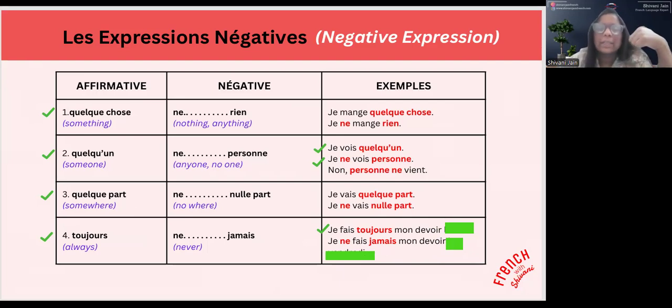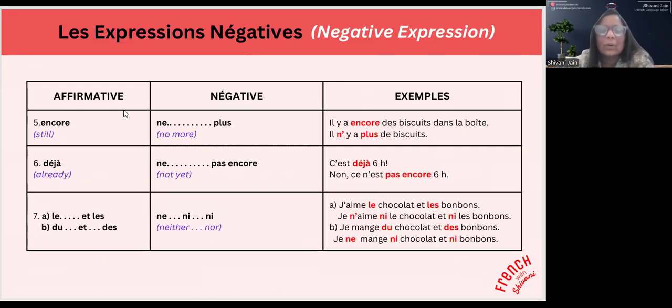So, on a appris maintenant 4 expressions négatives. Ce sont quelque chose, quelqu'un, quelque part, toujours. OK, now we will learn few more. OK, on va apprendre d'autres expressions négatives. Alors, voilà.